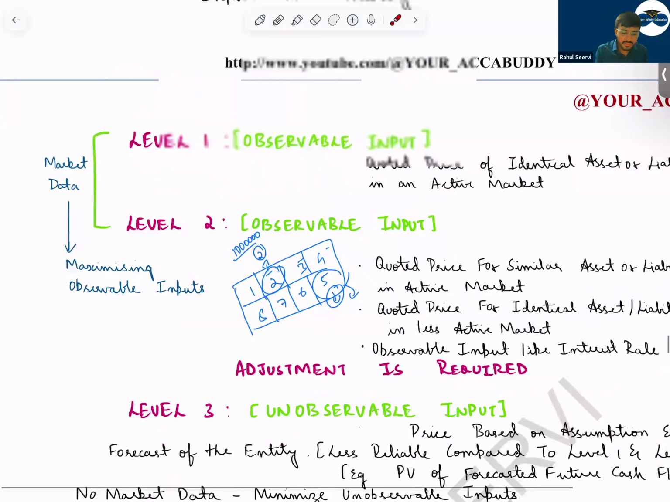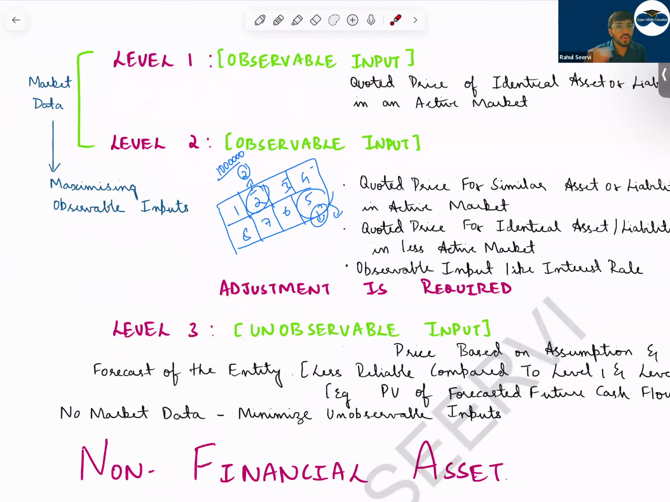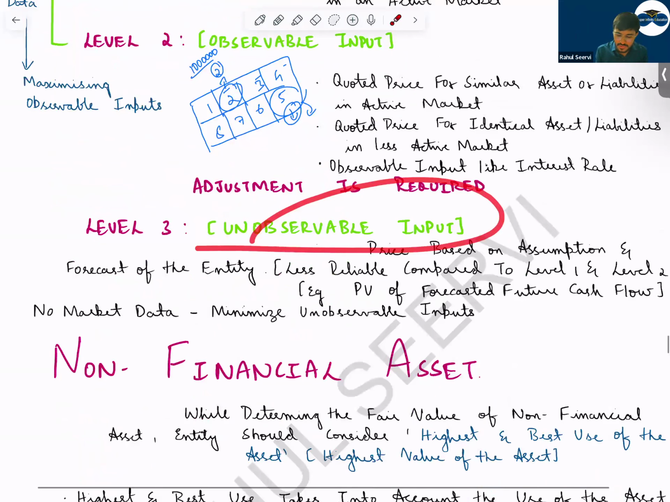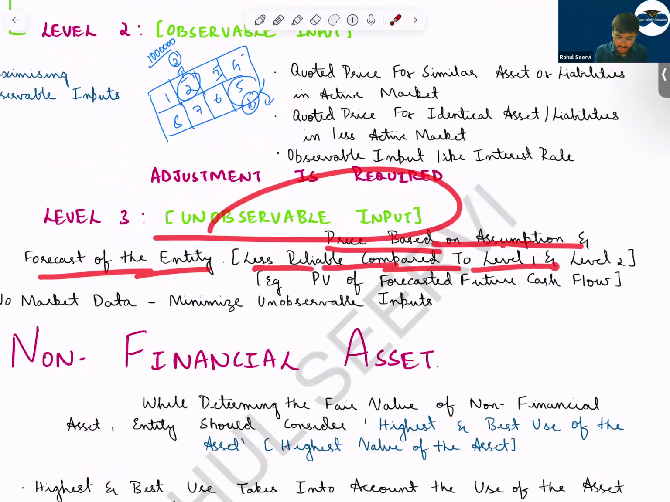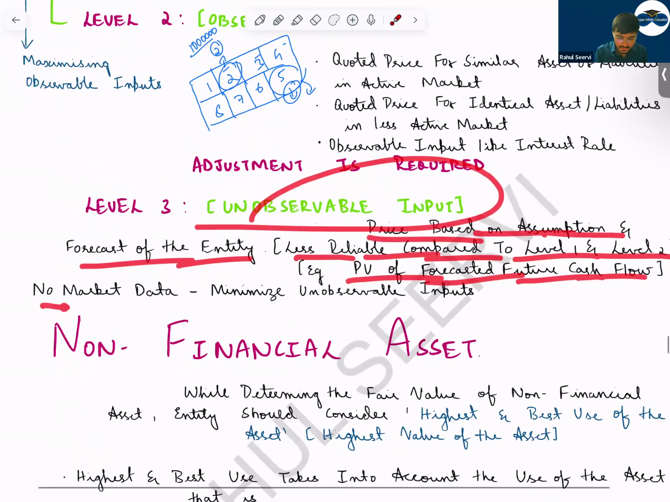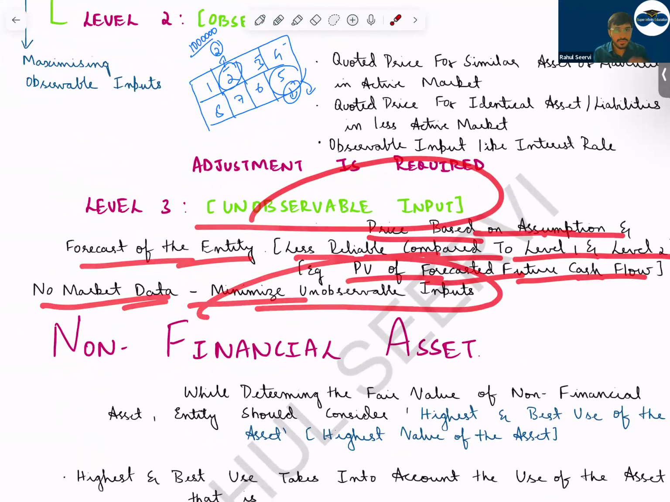Then, sir, level 3. Level 3 means no data available. You do your own estimate. How do you do your estimate? You consider what will be my future cash flow, my future income. You discount and calculate like your value in use. So unobservable inputs, price based on assumptions and forecast of the entity, less reliable compared to level 1 and level 2. So present value of forecast future cash flows, no market data, minimizes unobservable inputs.